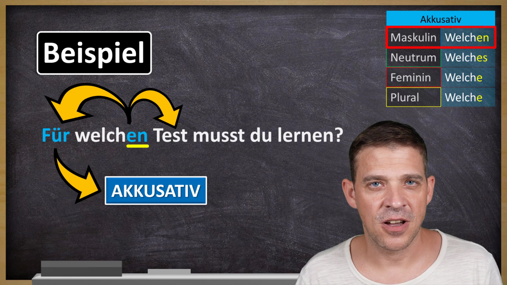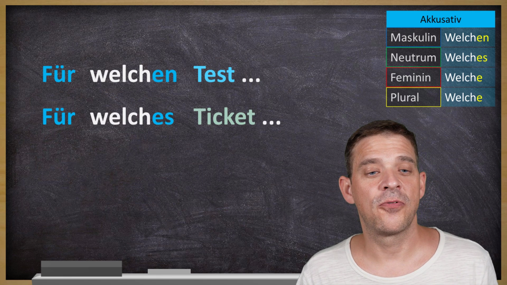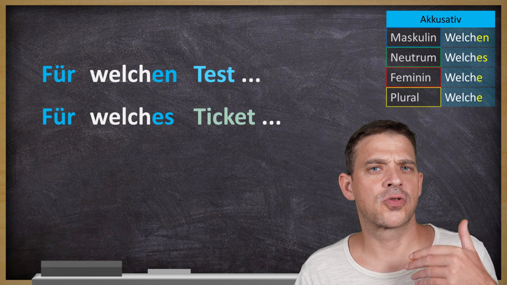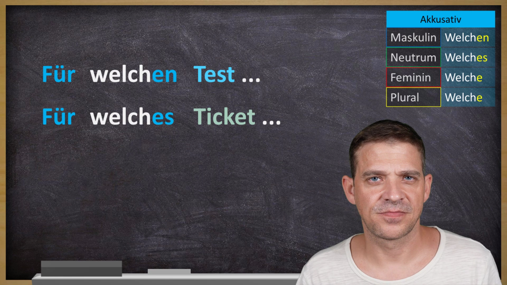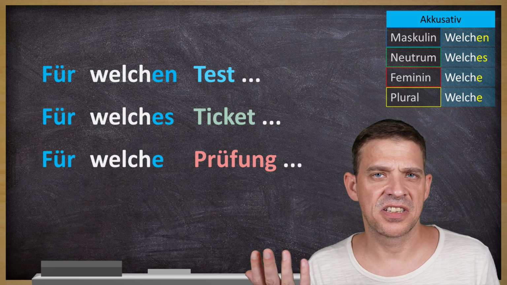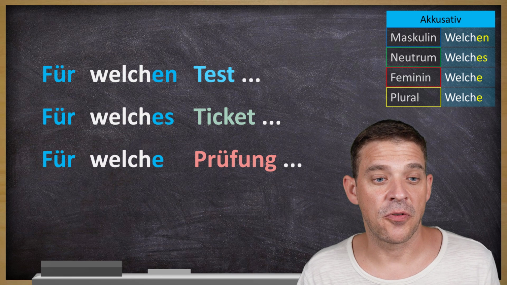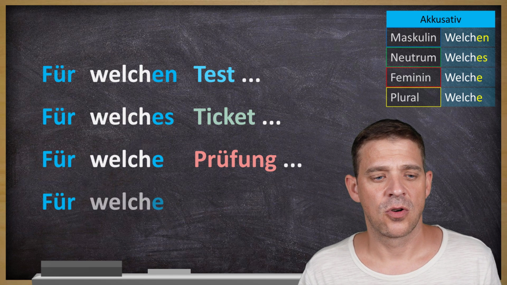Let's do examples for the other ones as well. Für welchen Test we just had, Neutrum, für welches Ticket sparst du Geld? For which ticket are you saving money for? Feminin, für welche Prüfung? Prüfung is same like test, exam. Für welche Prüfung musst du lernen? Do you have to prepare for? Or do you have to study?